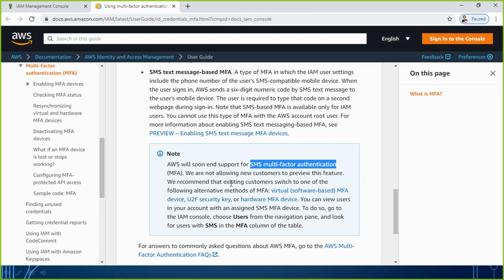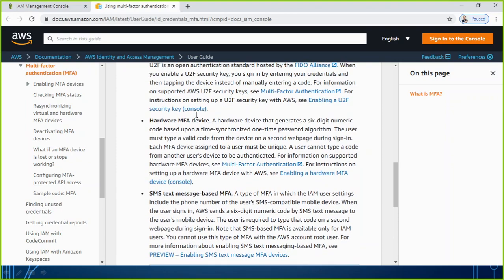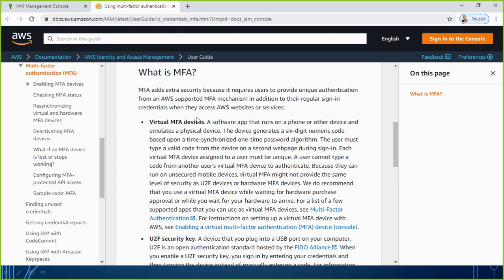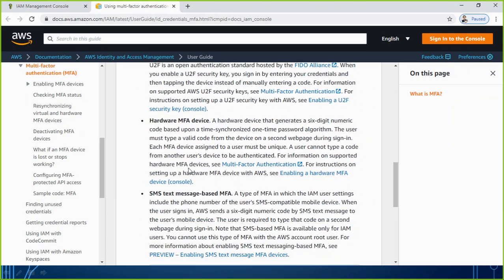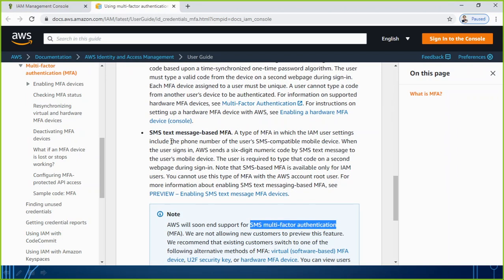We recommend that existing customers switch to one of the alternative methods, which can be either virtual MFA, U2F or hardware only. Don't use the last one. That's the recommendation given by AWS. So as of now, if somebody asks you how many types of MFA settings we can have in AWS, there are 4, but maybe in the near future there will be only 3. This will be removed from there.